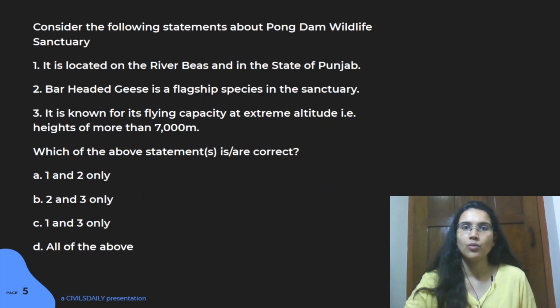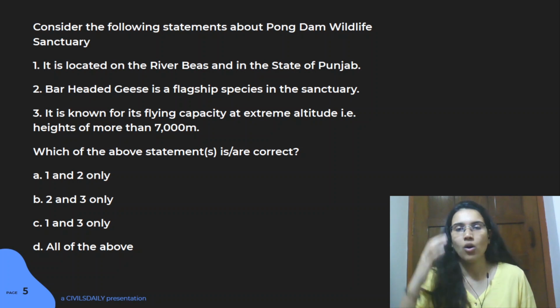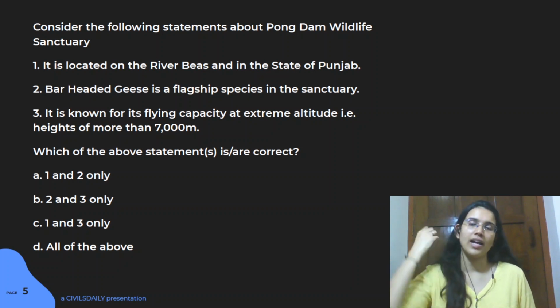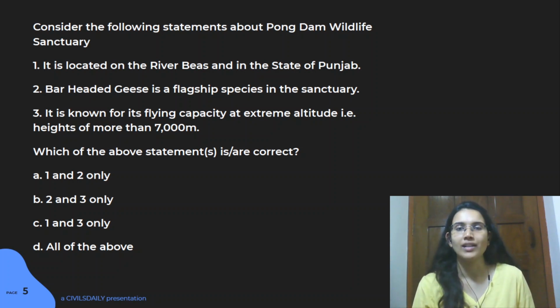Let's move on to your second question. The second question is related to Pong Dam Wildlife Sanctuary. All the wildlife sanctuaries, national parks and tiger reserves are very important, and especially if any of these are there in your current affairs, they automatically become very important.